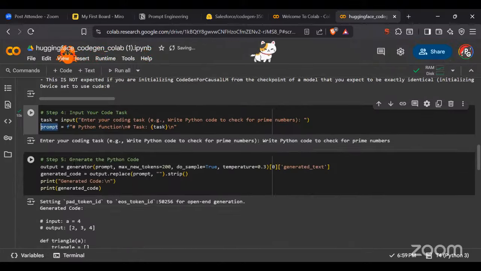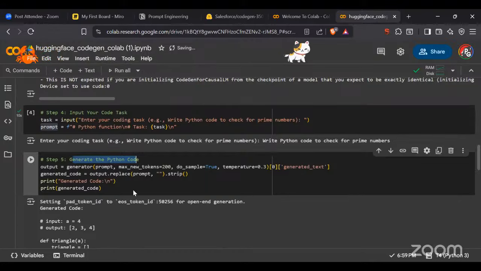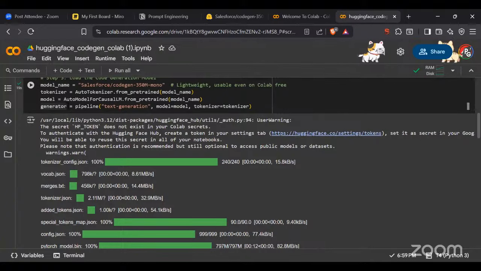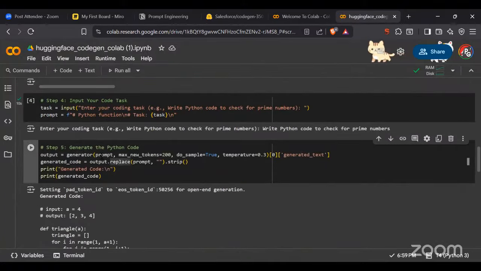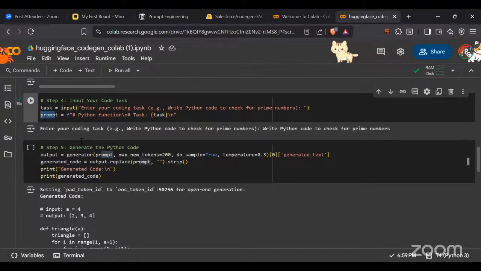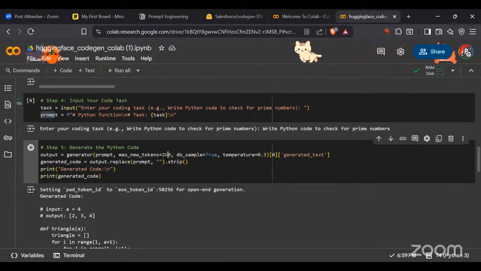Now what I'm gonna do? We are gonna generate the Python code. How are we going to generate the Python code? Remember the generator that we have created above, the pipeline part, text generation model. We are going to pass first of all our prompt, then maximum new tokens will be 200, because that is the full amount of tokens we can use. Tokens are basically the amount of words and letters that is going to be generated. Okay, so this is what the tokens are.